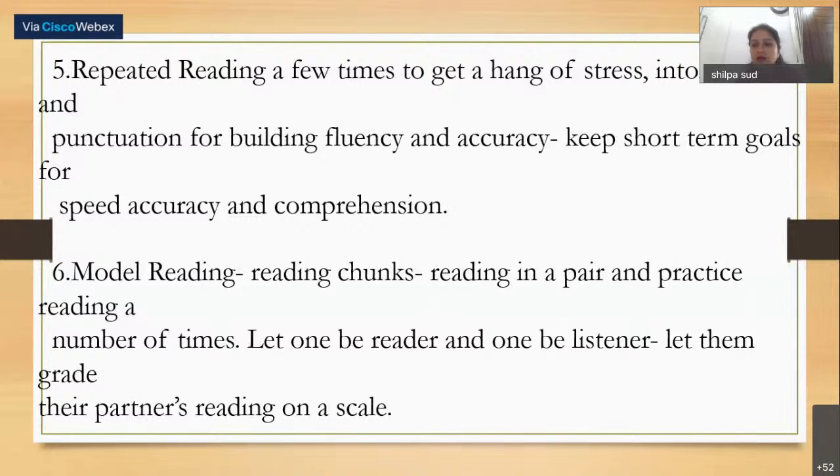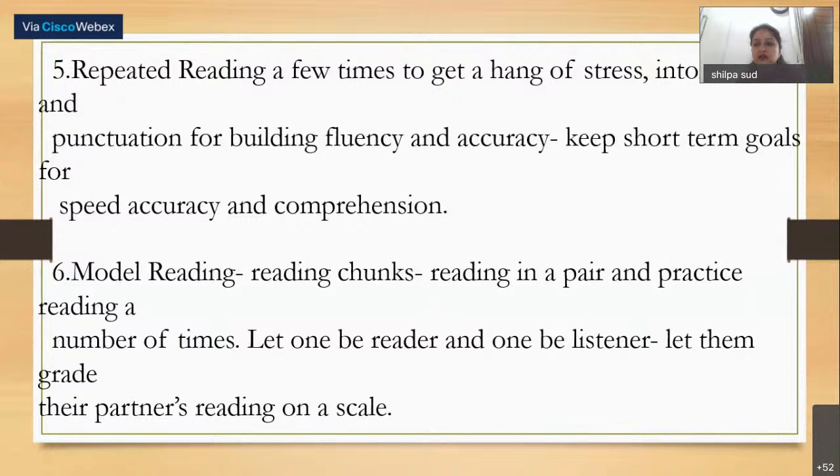What we can do is divide them into pairs or groups and assign them roles. One is a reader and one is a listener. One child has to read, the other has to listen. We can give different activities also. The listener has to jot down the main points, or we can give them some questions and he has to write the answers, or just simple reading. Then the roles are reversed. The one who was listening will now be reading, and the one who was reading will be listening.